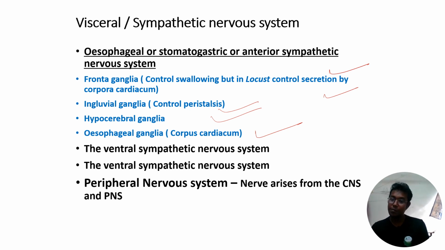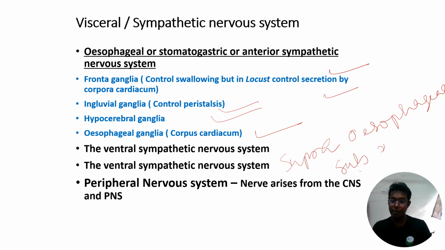So you remember there are three types, by combination of the esophagus. First one is the brain, which is also called the supraesophageal ganglia. I forgot to tell you. Remember the other name of the brain, that is supraesophageal ganglia. Supraesophageal ganglia is called your brain. Then below that the subesophageal ganglia is present. Then below that the esophageal ganglia is present. Supraesophageal ganglia is called the brain. Subesophageal ganglia is just the subesophageal ganglia; there is no other name for this. And esophageal ganglia is called the corpora cardiaca.